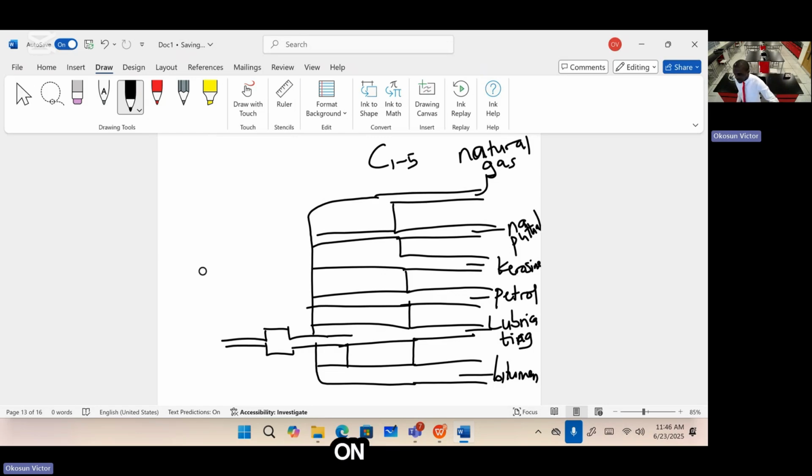A note on this has been sent on team already. Please study that note, because for your exam and test, you'll be asked to name the first 5 fractions of fractional distillation of crude oil.